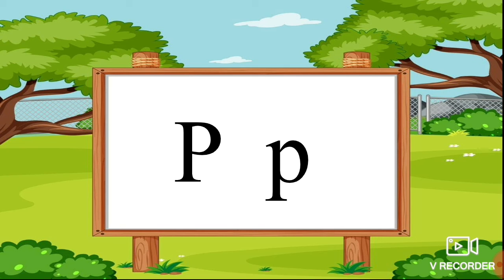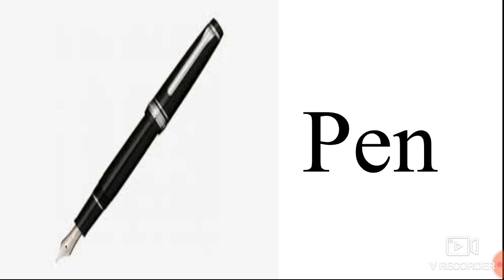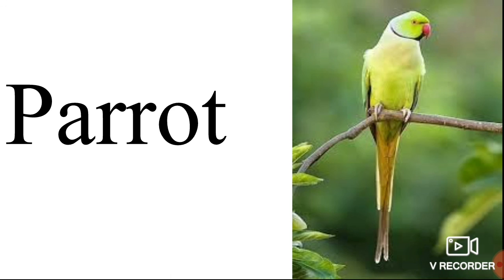P. Capital P, small p. What is this? P for peacock. What is the spelling of peacock? P-E-A-C-O-C-K. Peacock. Next, pen. P-E-N, pen. We can use this pen for writing.